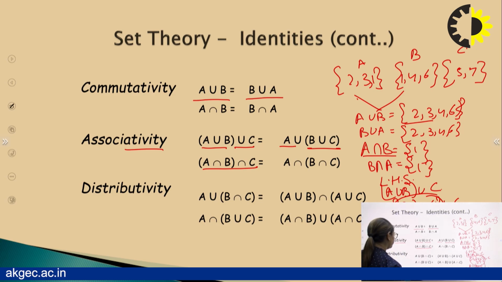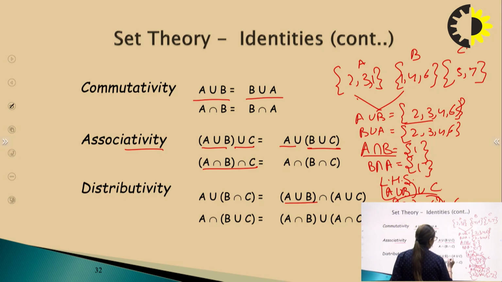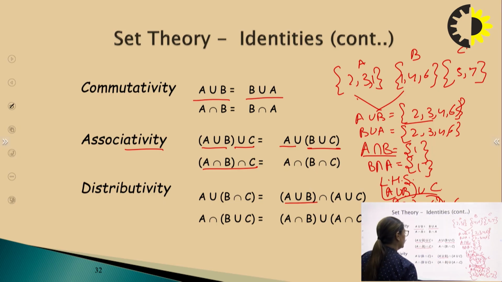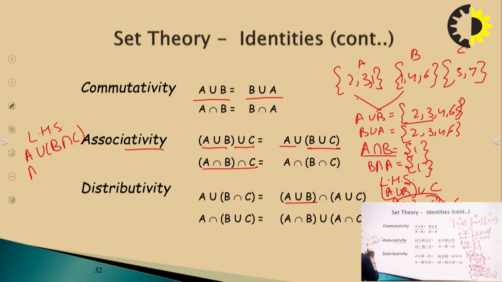Distributive: A union (B intersection C) is equal to (A union B) intersection (A union C). Now let's check it out. First we will take the left hand side, A union (B intersection C). What is B intersection C? It is null, right? And union of A and null is always A, right?